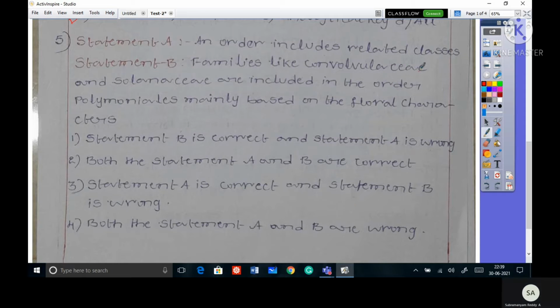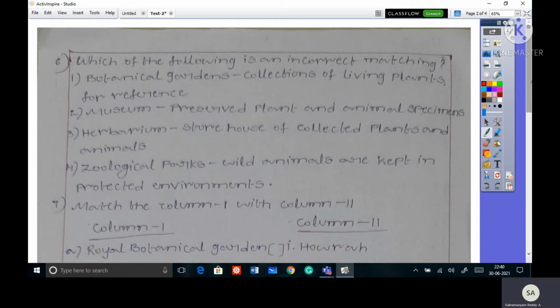So here wrong means an order includes related families. Related families. So that's why statement A is wrong. Statement B is right. So which option is correct here? First one. Statement B is correct and statement A is wrong. Okay. So next, sixth one. So which of the following is an incorrect matching? They are asking incorrect matching.